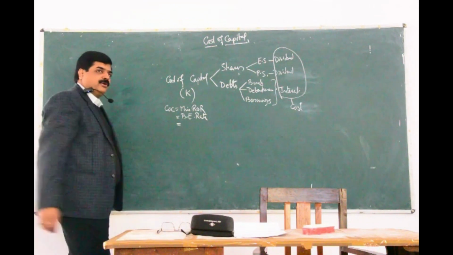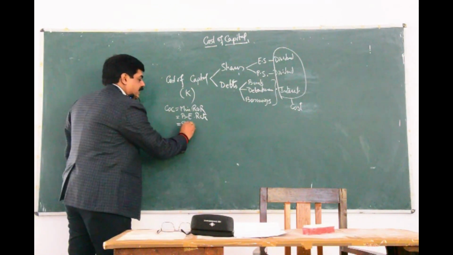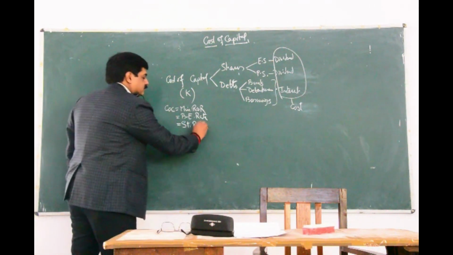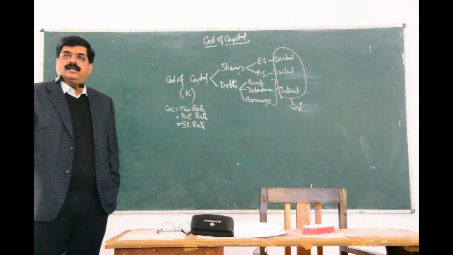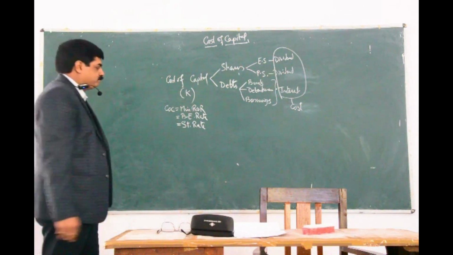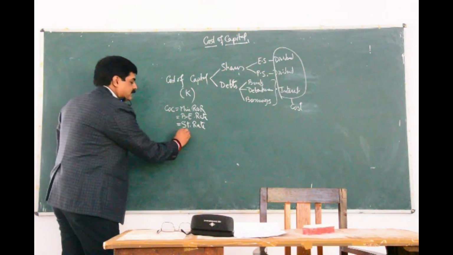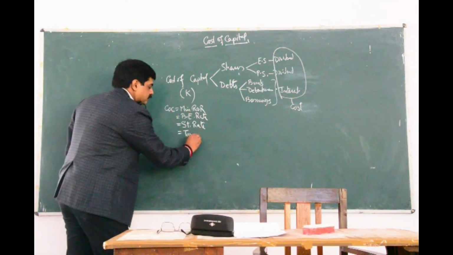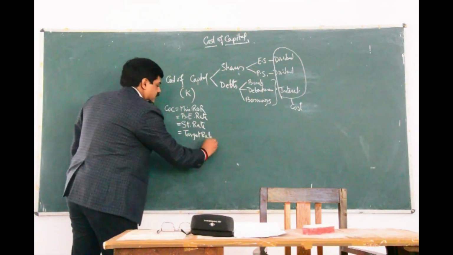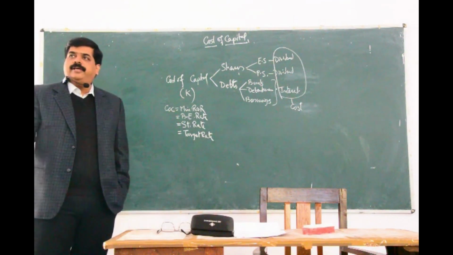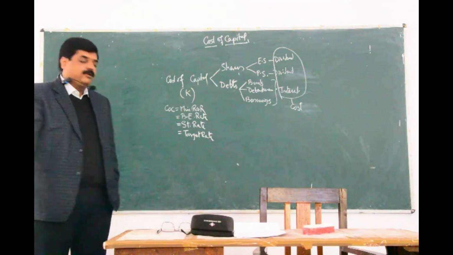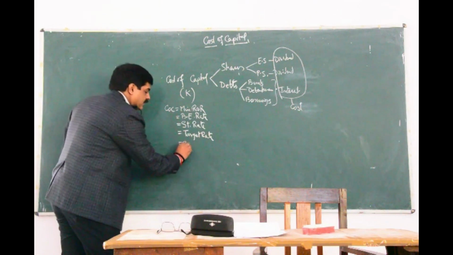This can also be called as standard rate. Standard rate that we can say. This can also be called as target rate. These are all other names of cost of capital only, which can also be called as cut-off rate.